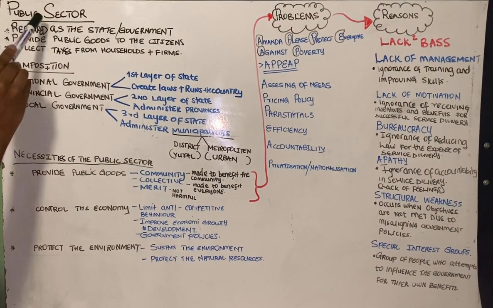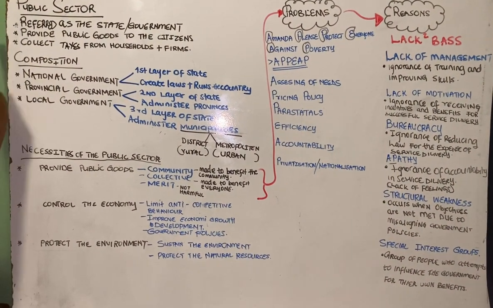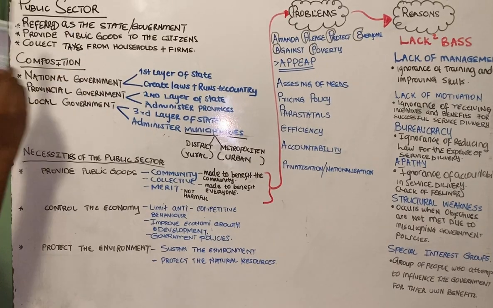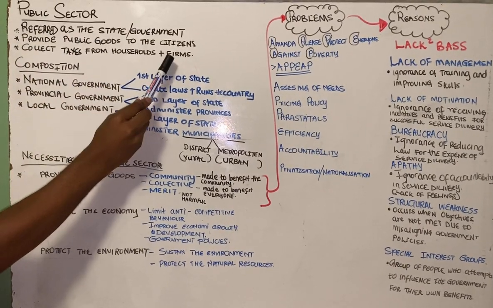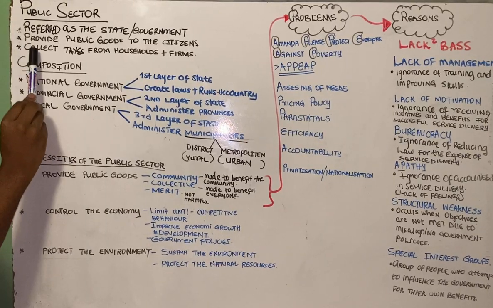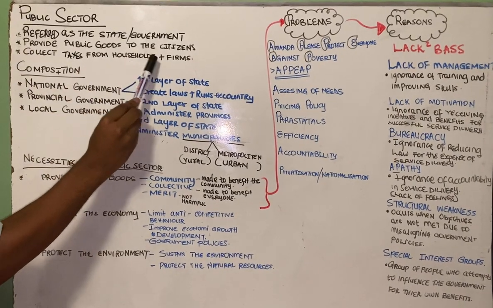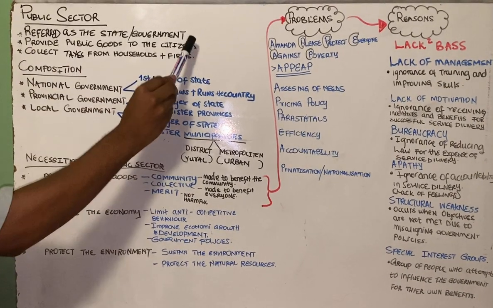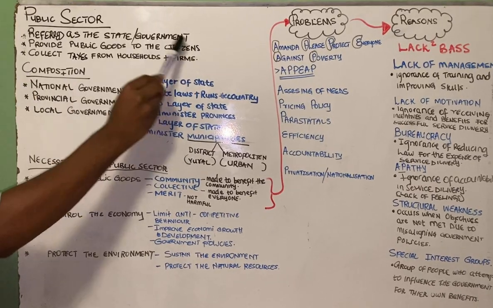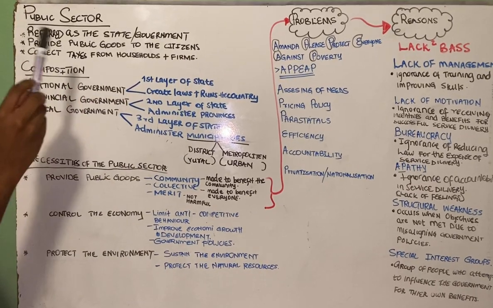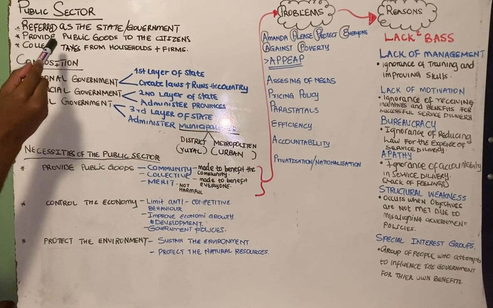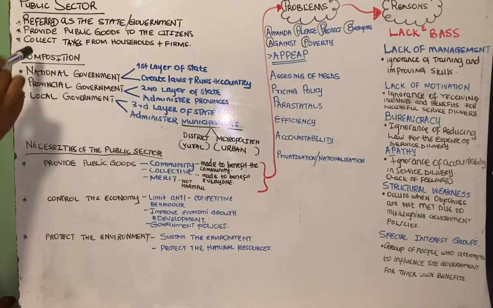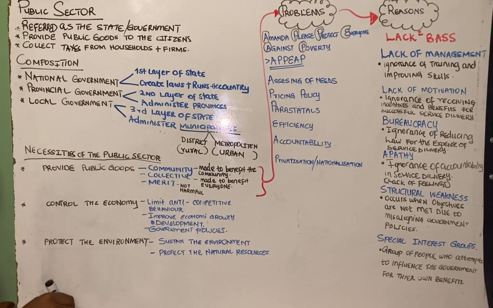So we are dealing with the public sector. A public sector is referred to as the state or the government that is responsible to provide the public goods to the citizens, and it's also responsible to collect the taxes from the households and the firms. So for these lines that you see here, you need to master the circular flow diagram in order for you to easily remember these three lines. You understand? Right.